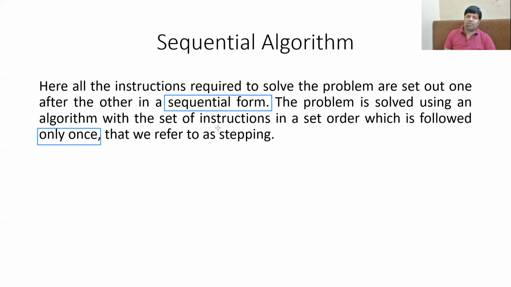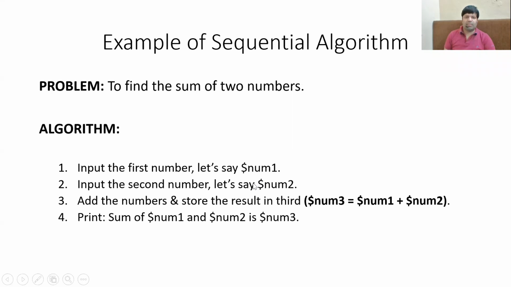That is why it is also known as stepping, moving one step at a time. You cannot repeat it and you cannot skip it. So this is what we call a sequential algorithm. So here is an example of a sequential algorithm. The problem that we have in our hand is to find the sum of two numbers. It's a very basic problem. We want to find the sum of two numbers.